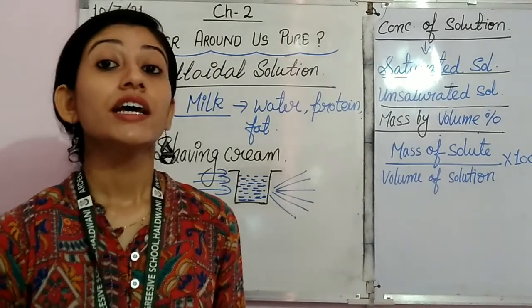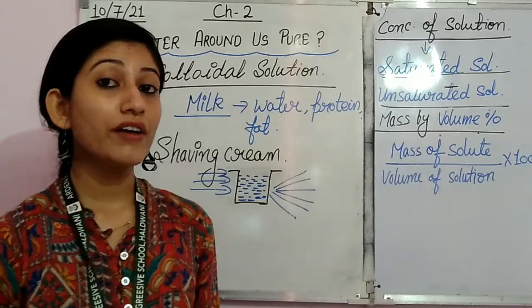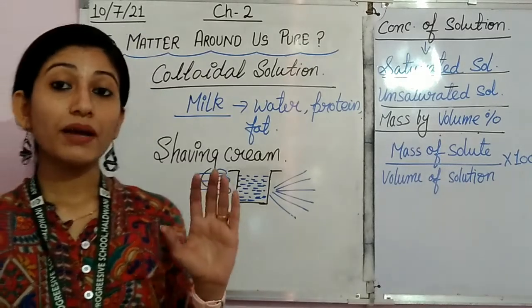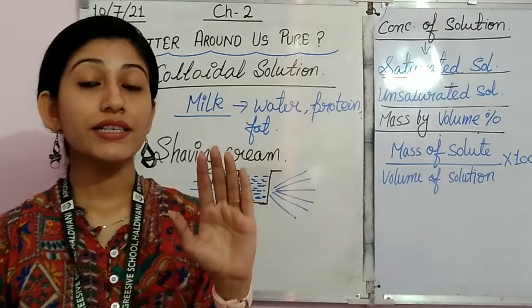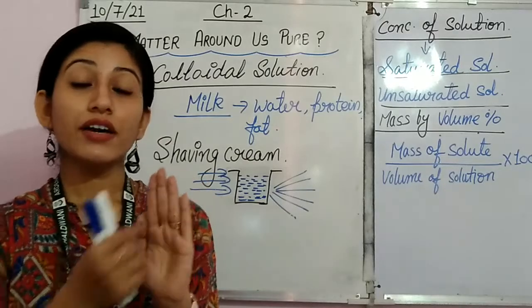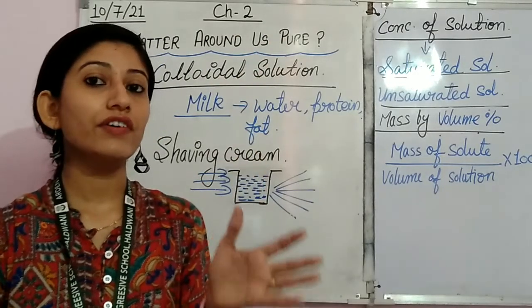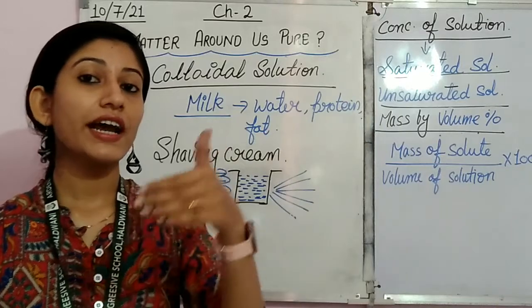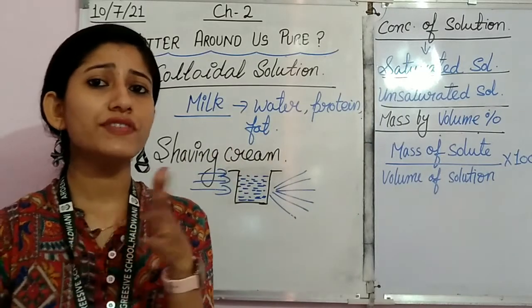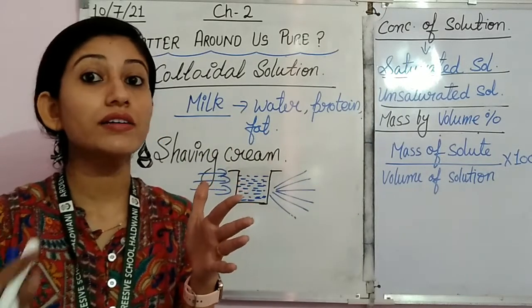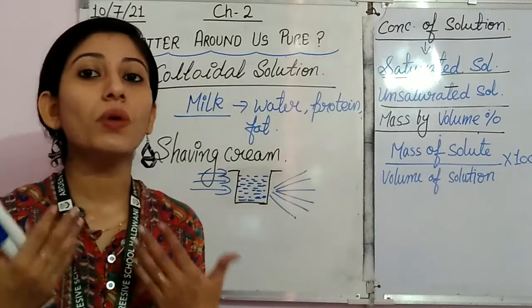How? I hope you have seen sunlight coming inside through a hole, somewhere in the window, or through the net in our windows. If sunlight enters the house from there, you have seen different types of dust particles visible in that light. So what is that?